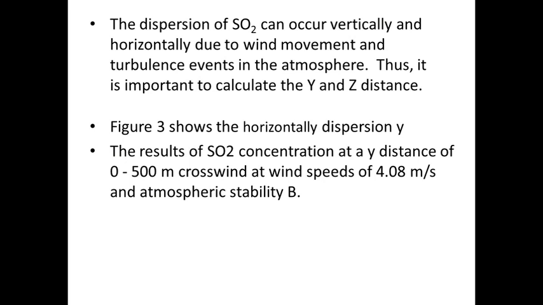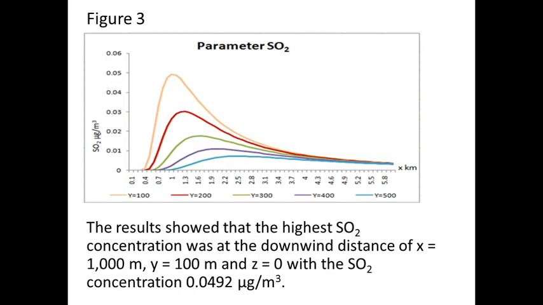It is important to calculate the y and z distance. This is figure 3. The results showed that the highest sulfur dioxide concentration was at the downwind distance of x 1 km, y 100 meters. The sulfur dioxide concentration is 0.049 microgram.